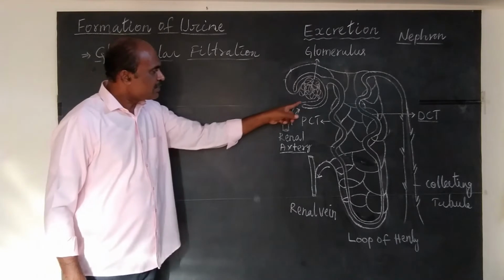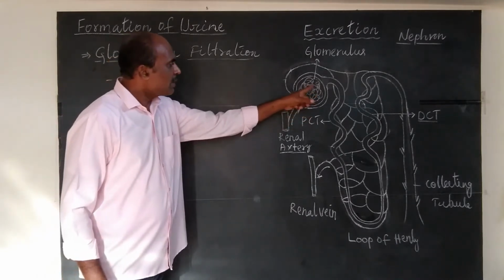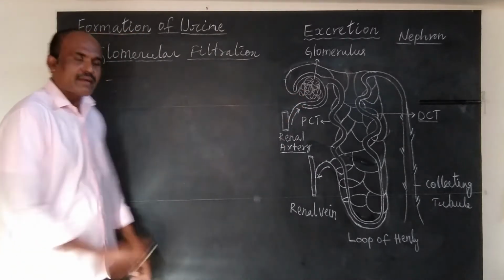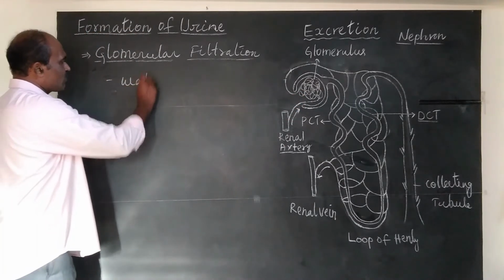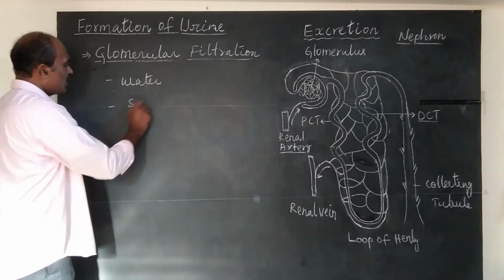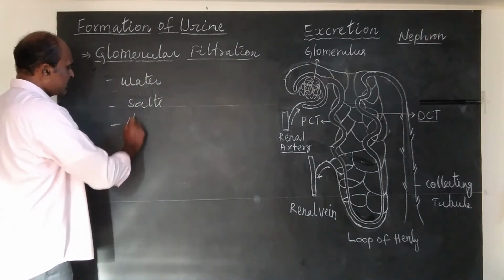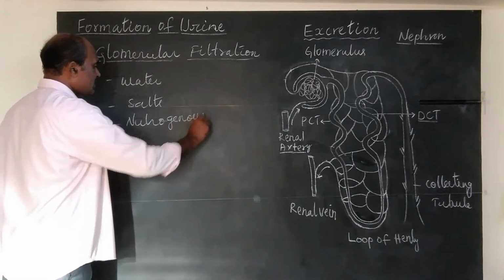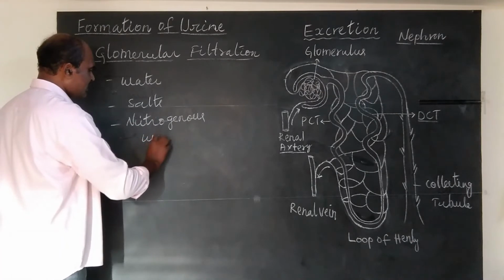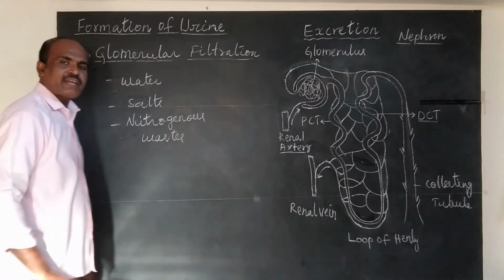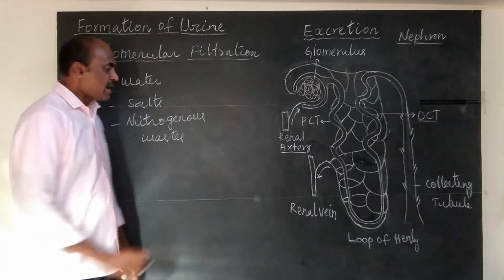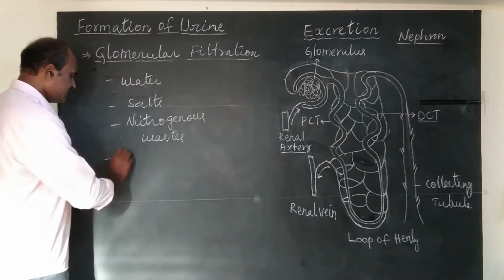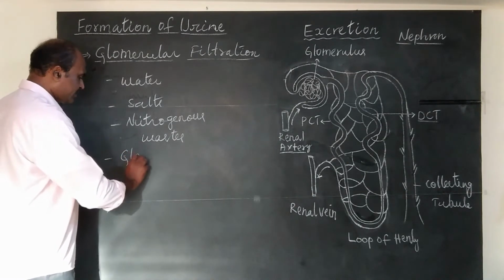When blood with impurities passes through these capillaries, water, excess of water, salts, nitrogenous wastes are separated from blood, and finally the filtrate that is formed in glomerulus is glomerular filtrate.